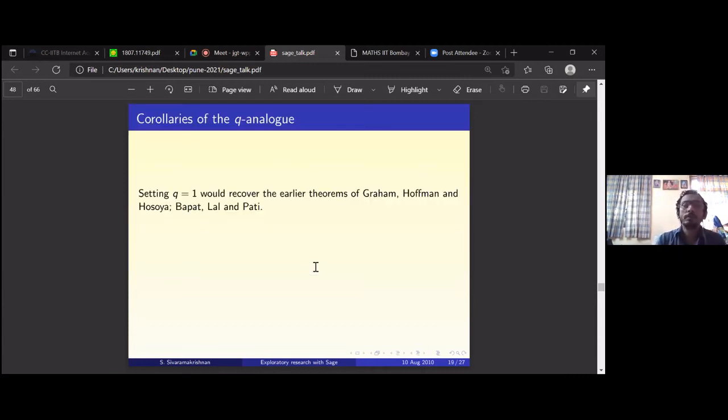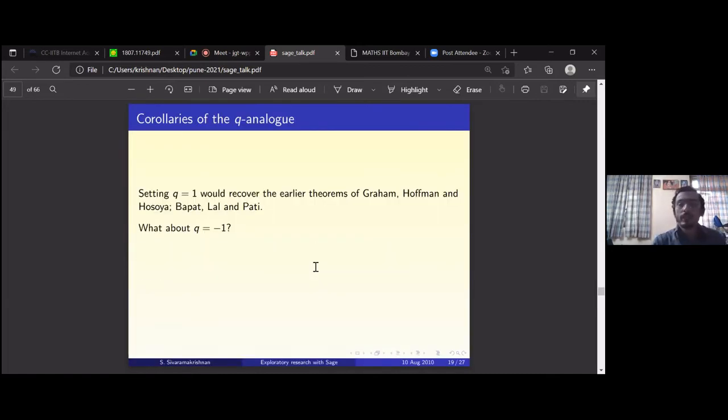Okay. So now, if you set q equal to 1, you will recover the earlier theorems. So this is a more general version of this. The good thing is you can get a few interesting corollaries. So what if you set q equal to -1? Here you can set q to anything you want. Once you have a result with q, of course if you set q equal to 1, the q-distance d_q will become d itself. But what about q equal to -1?